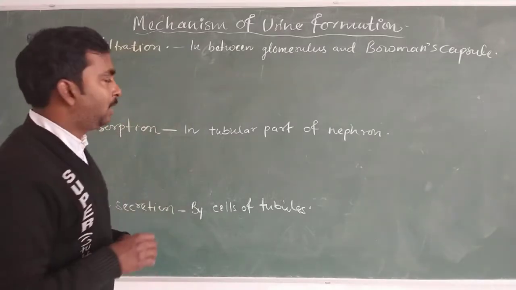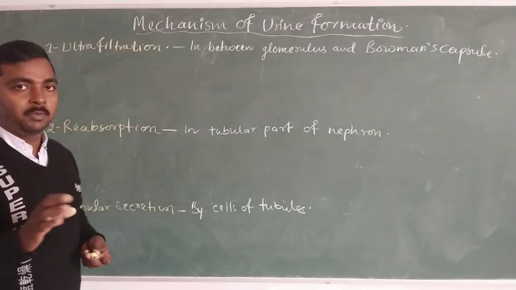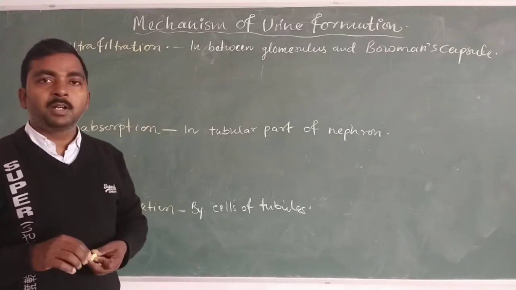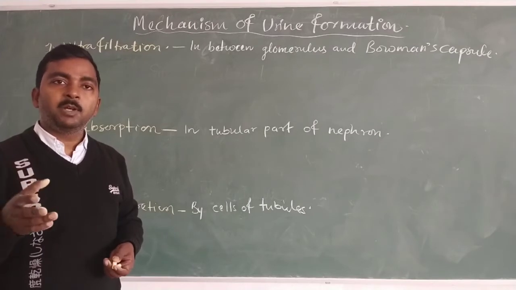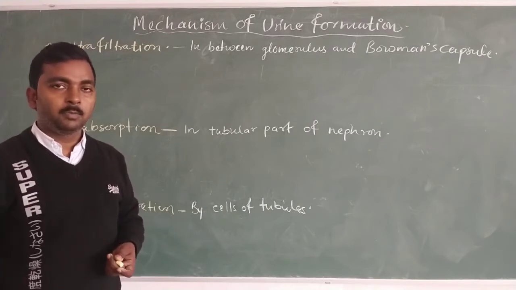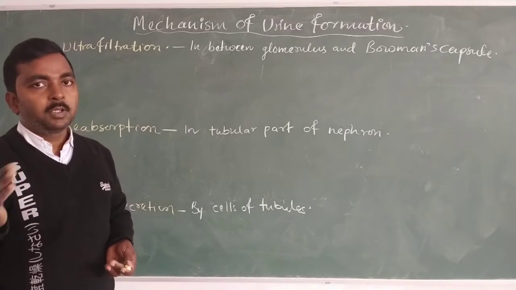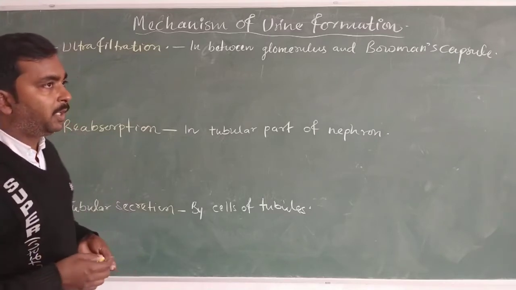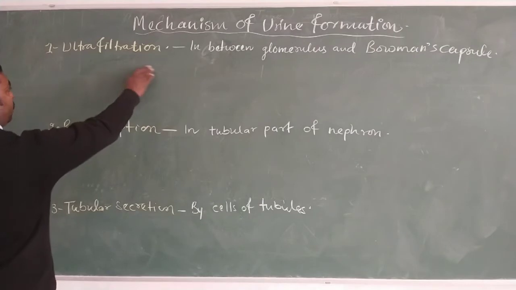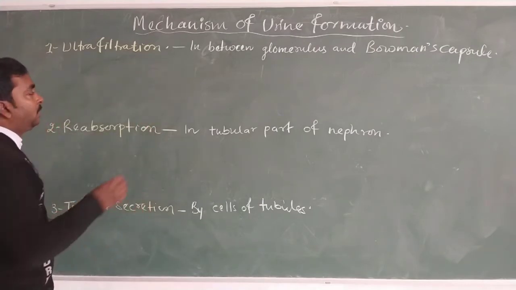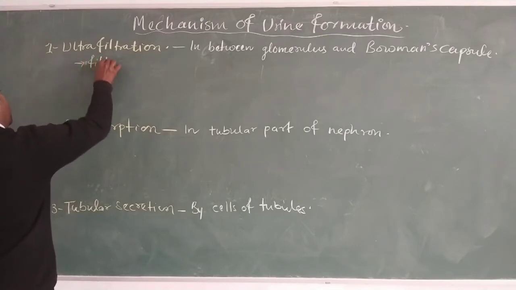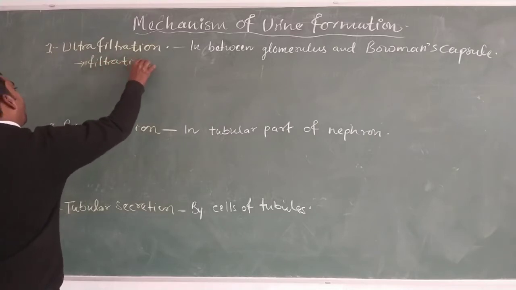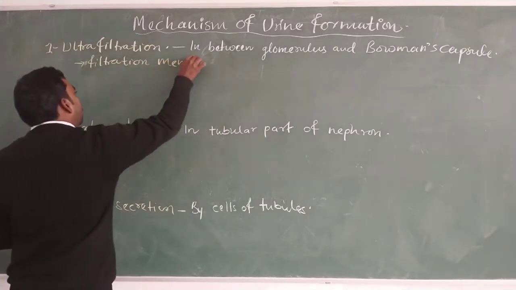Due to that blood pressure, some part of the blood, especially the plasma without the protein, moves from the glomerulus into Bowman's capsule. The membrane responsible for this is known as the filtration membrane. So the first feature of this process is the filtration membrane.